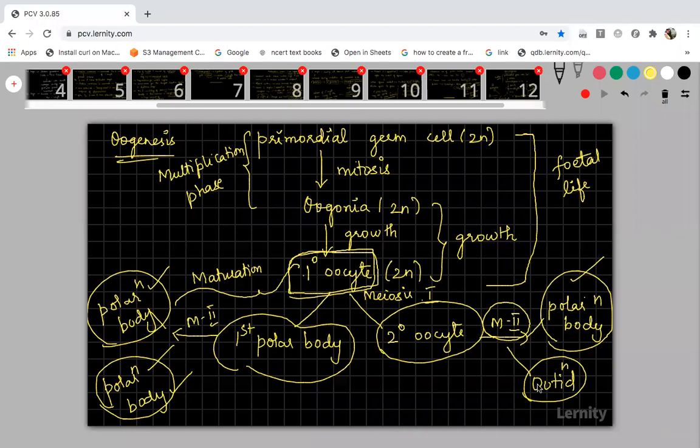The ootid is not called the tertiary oocyte. The ootid is called the egg or ovum. Sperm will fuse only with the ootid, not with the secondary oocyte. Secondary oocyte is just meiosis 1. Only when it undergoes meiosis 2 and forms this ootid can the sperm fuse. You will get to know in the fertilization process.